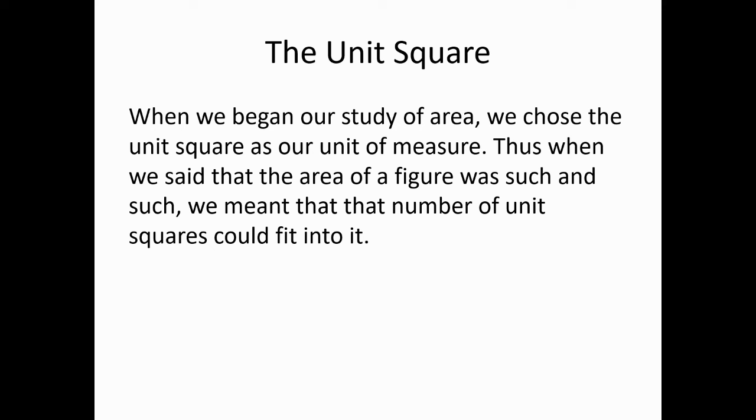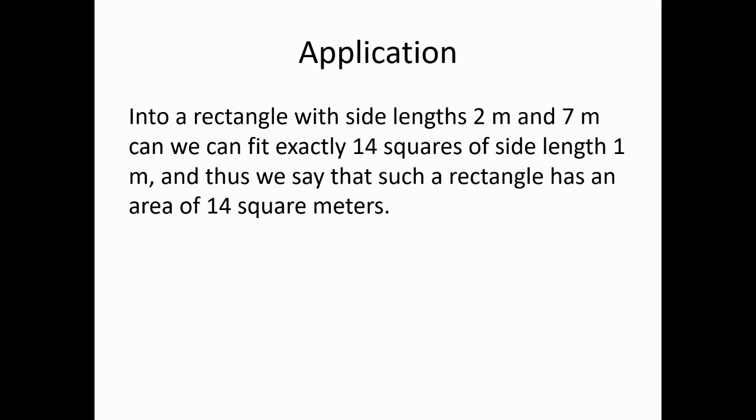That is that we had a square of side length 1 as the unit of area measure. And then, of course, when we reported the area of a particular figure, what we meant to say is that that is the number of unit squares that it would take to fill the object, to cover the object without gap or overlap. Okay?